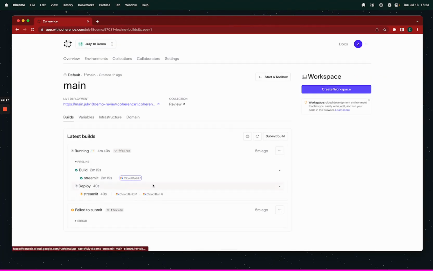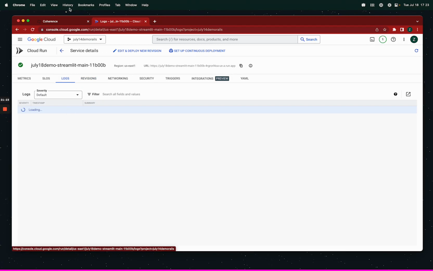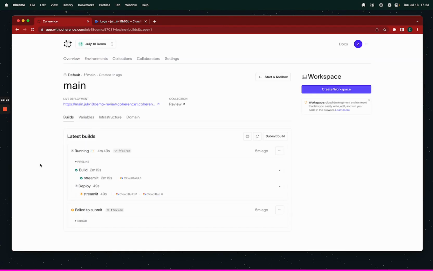So we can see that happening here. Once it deploys, we'll see it in Cloud Run, and we can see the logs for if it is starting up. Wait for those. That's really what we're waiting for. And now we've had a successful build, I can start a workspace.